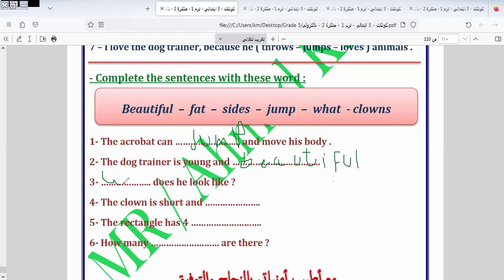What does he look like? The clown is short and fat. The rectangle has 4 sides. How many clowns are there?